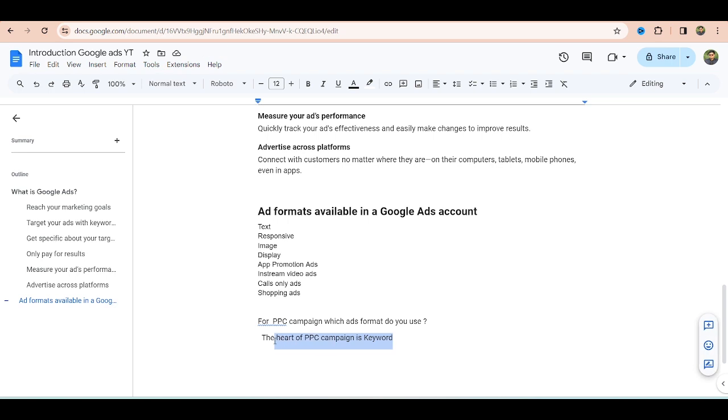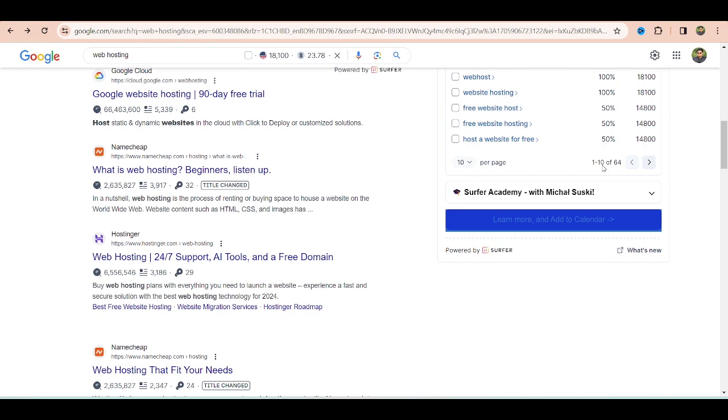And why do you use a PPC campaign? You use a PPC campaign for three types: for awareness, for consideration, and for sales. And we don't use a PPC campaign for consideration or awareness. Most of the time we use a PPC campaign for sales or lead generation for your business. So if you choose the right keywords, related to the website that you are trying to bring an audience to, then your ad will get more benefit. Your ad will get more clients that are searching for the product you are selling.